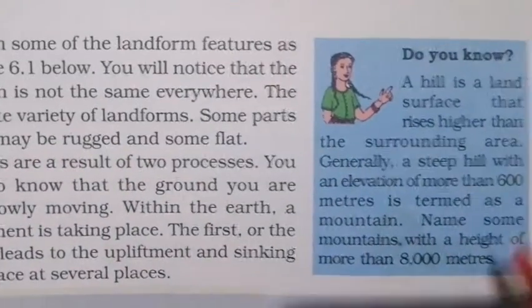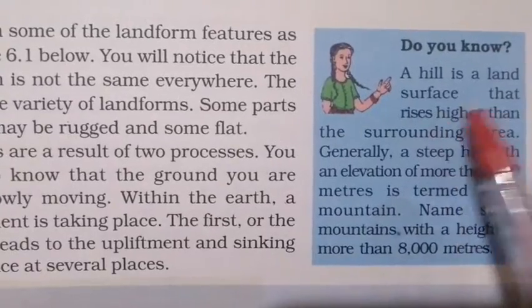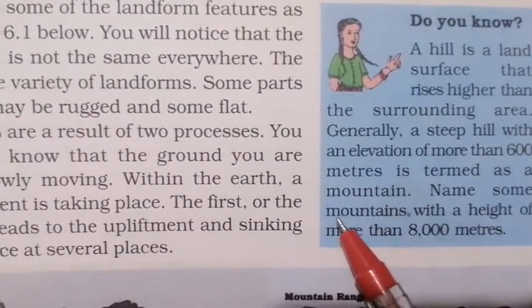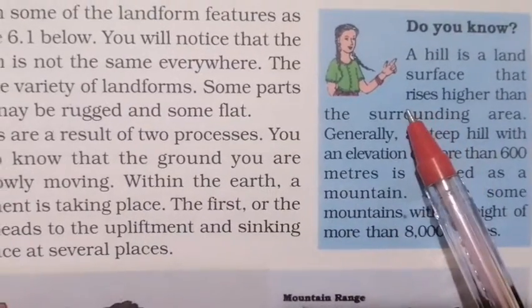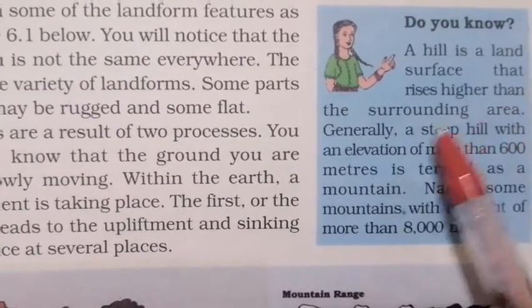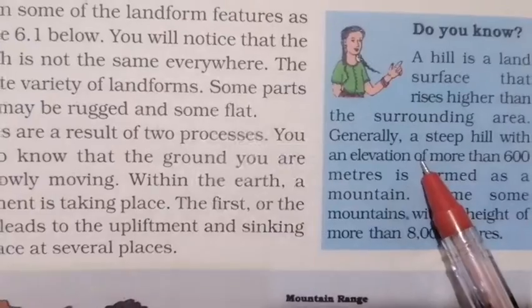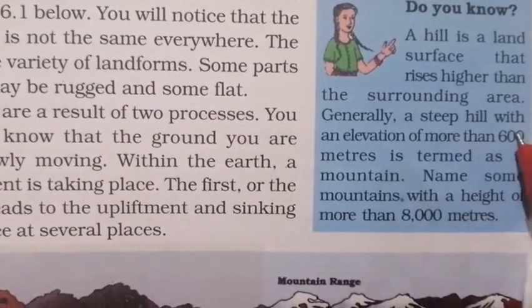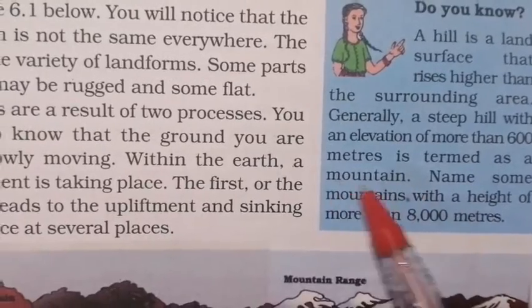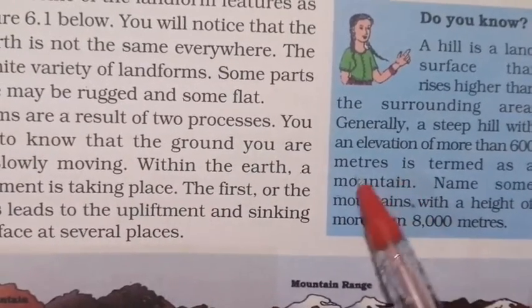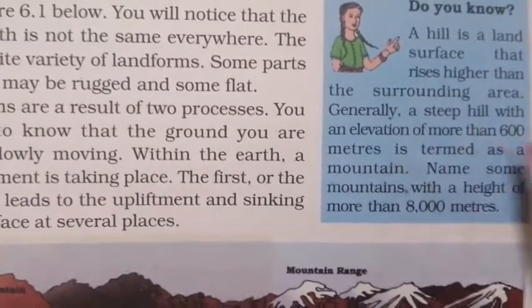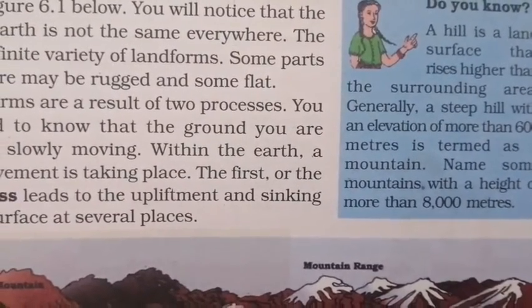Now, do you know what a hill is? A hill is a land surface that rises higher than the surrounding area. Generally, a steep hill with an elevation of more than 600 meters is termed a mountain. So, a mountain is a type of hill where the elevation, that is the height, is above 600 meters.